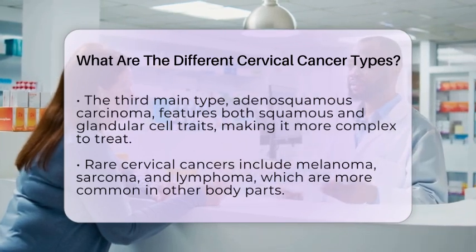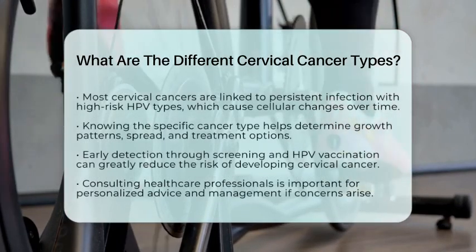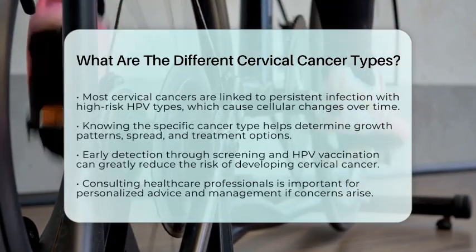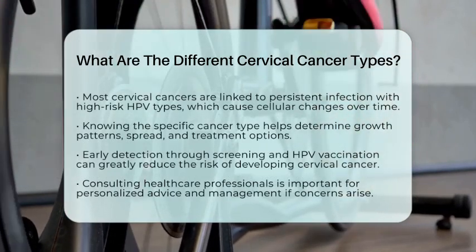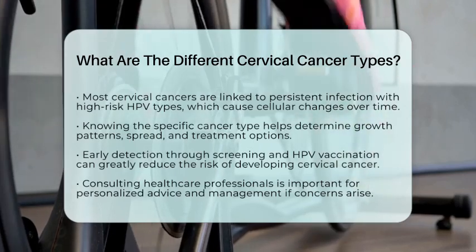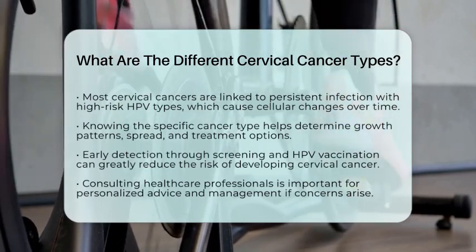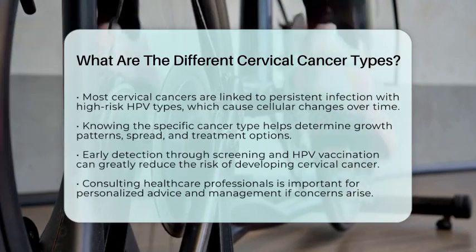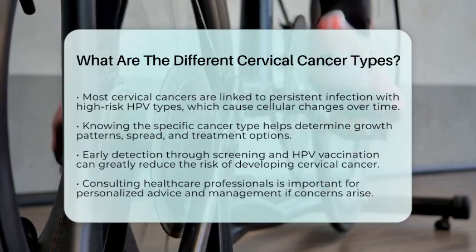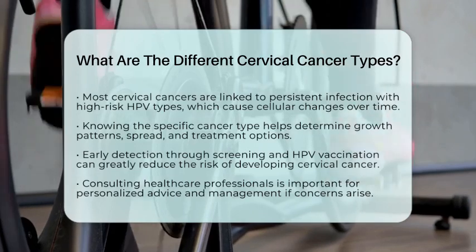Most cervical cancers are linked to persistent infection with high-risk types of human papillomavirus, or HPV, which can cause changes in the cells over time. Knowing the type of cervical cancer is important because it influences how the disease grows, spreads, and responds to treatment. Early detection through screening and vaccination against high-risk HPV types can significantly reduce the risk of developing these cancers. If you have concerns or questions about cervical cancer, it's always best to consult with a healthcare professional who can provide personalized advice based on your health history.